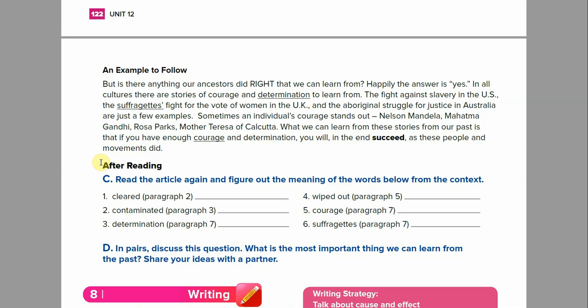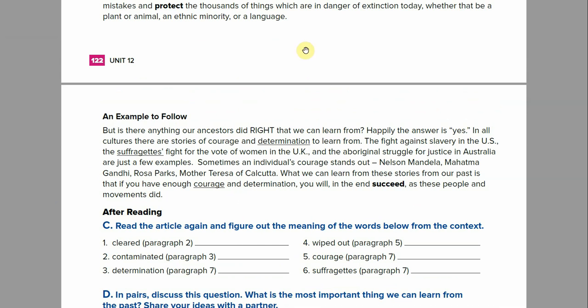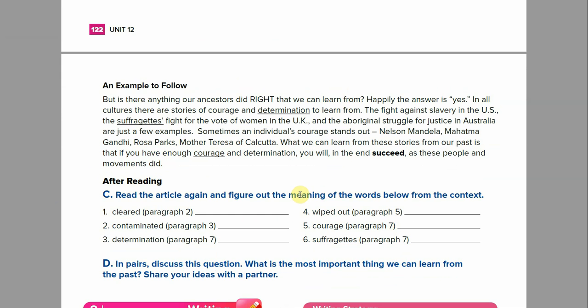It says read the article again and figure out the meaning of the words below from context. All right, so this is probably not enough room. If you need more room, work here, here, here, or in your notebook. Just if you do the work in your notebook, remember to submit a picture. All right, so it says read the article and figure out the meaning of the words.